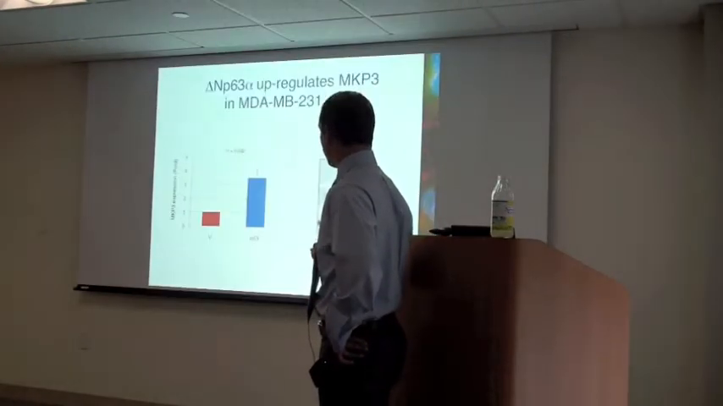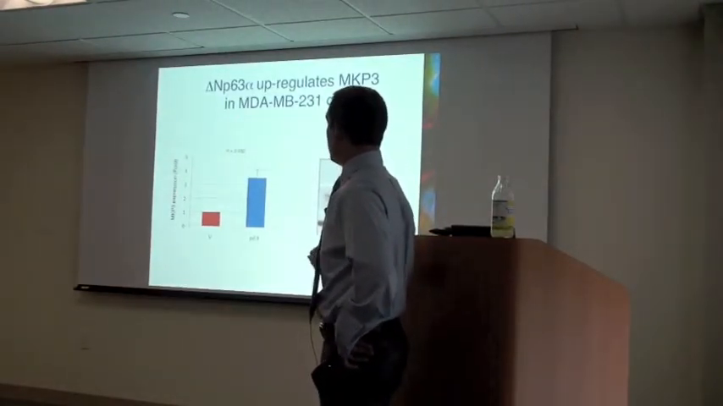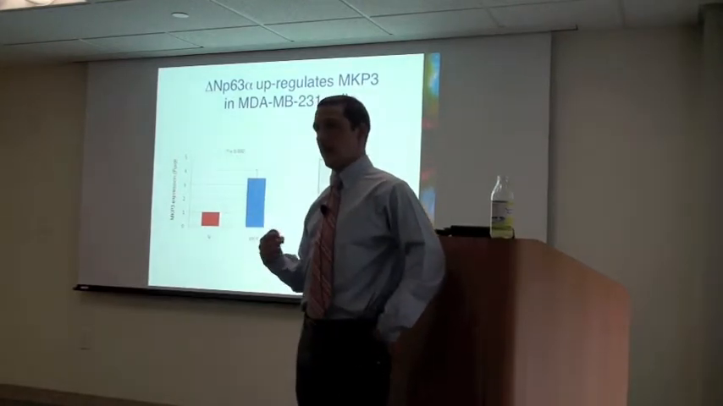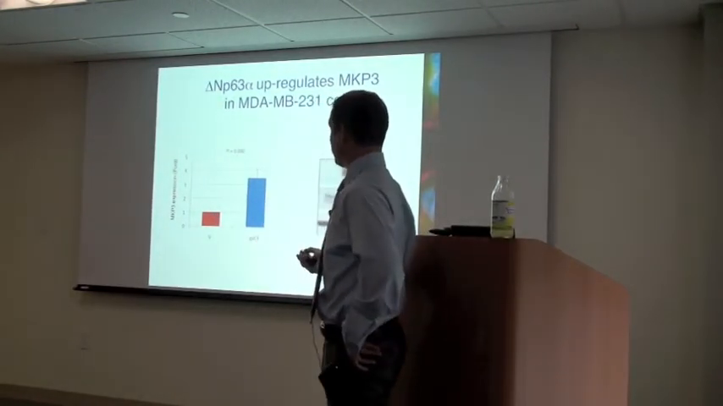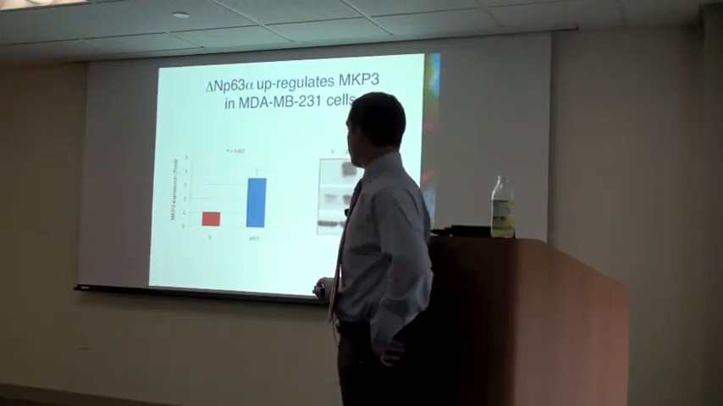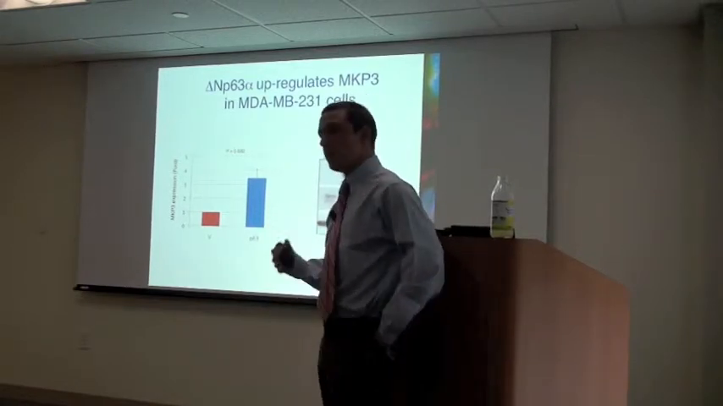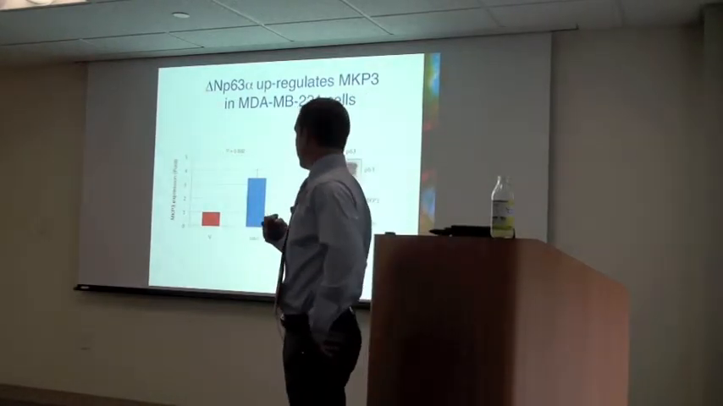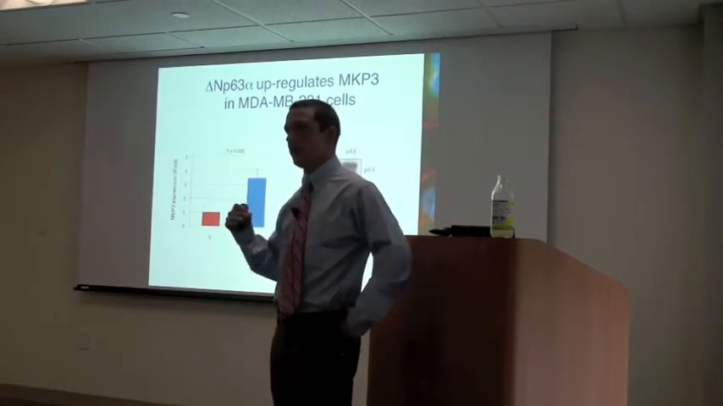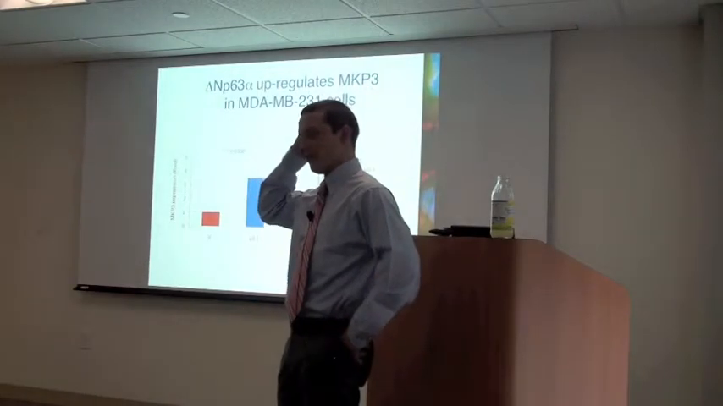So to answer this question, I had to overexpress p63 in the highly invasive and tumorigenic breast cancer cell line MDA-MB-231. As expected, p63 upregulated MKP3 at the mRNA level as well as at the protein level. But surprisingly, it did not significantly alter phosphorylated ERK levels. So we scratched our heads for a little while.